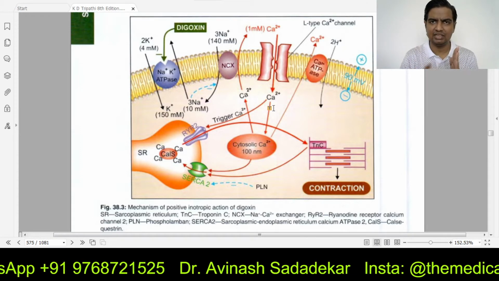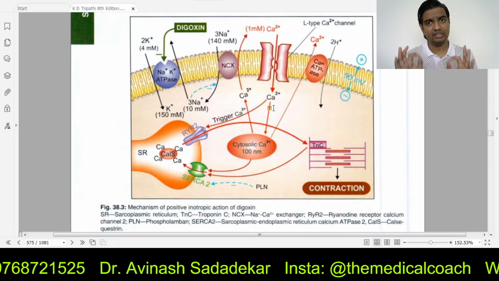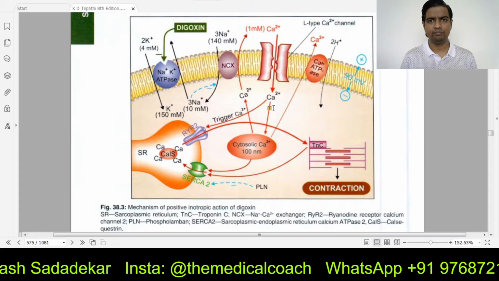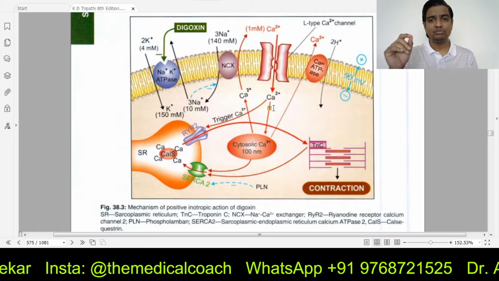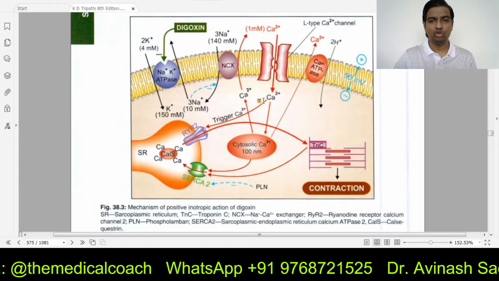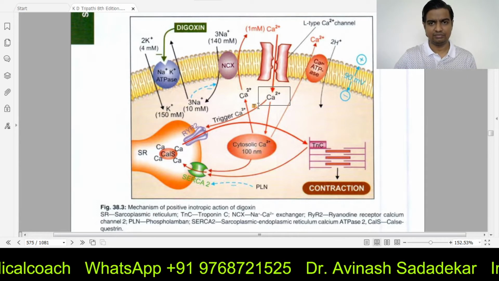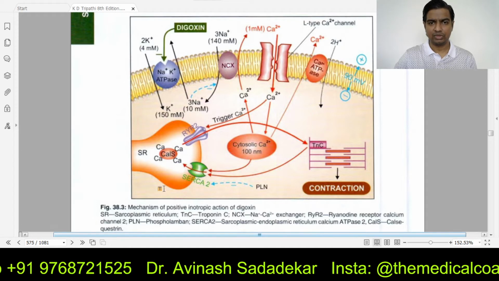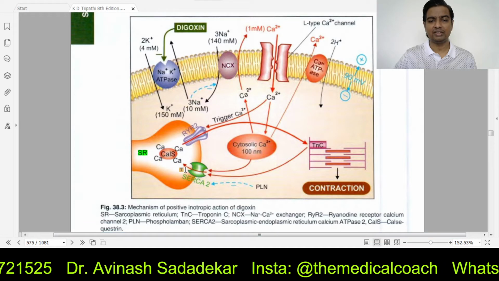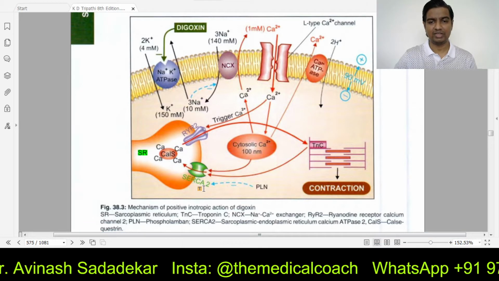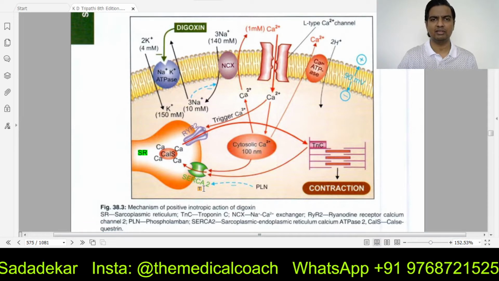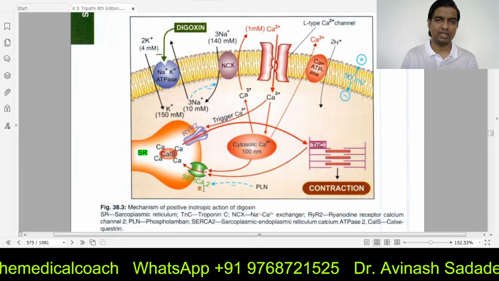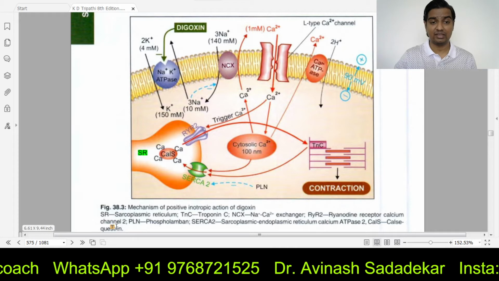So when calcium channels open, calcium will come inside the cell. Things always move from higher concentration to lower concentration. Easy. The calcium that has come inside the cytoplasm of this muscle cell stimulates the smooth endoplasmic reticulum. SR is smooth endoplasmic reticulum. It's called SR because in muscles the endoplasmic reticulum is called the sarcoplasmic reticulum.